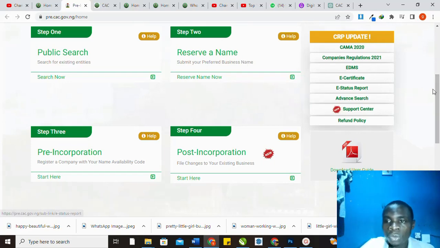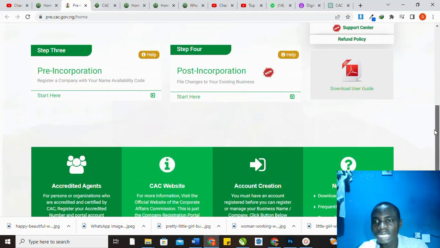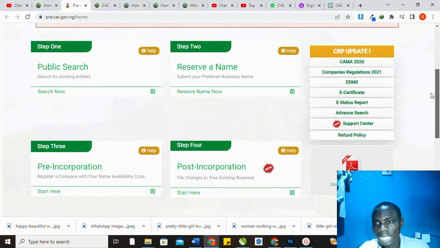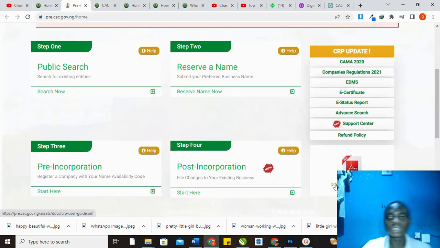Now I want to give you a guide here. CAC have already prepared a guide for people. Let's check. This is the guide. You can print it out, you can have it on your phone, you can have it on your laptop, but because of the voluminous pages, I suggest you have it on your laptop or your phone and read through and follow this tutorial as you are doing the practical on this YouTube channel, which is going to help you a lot to register your business.